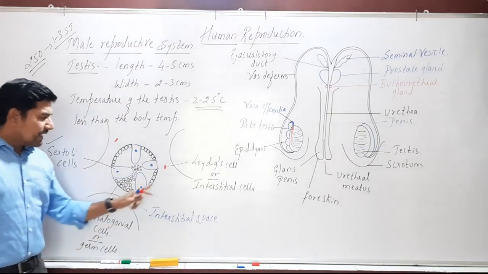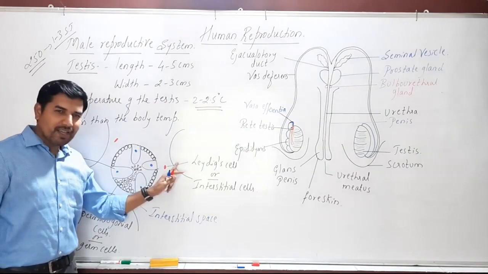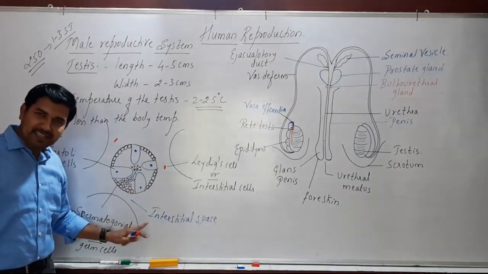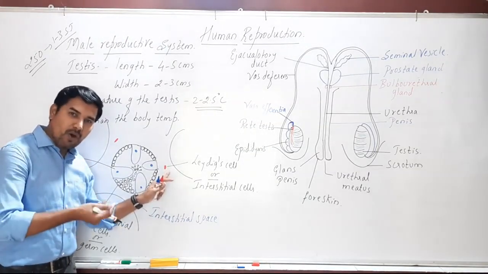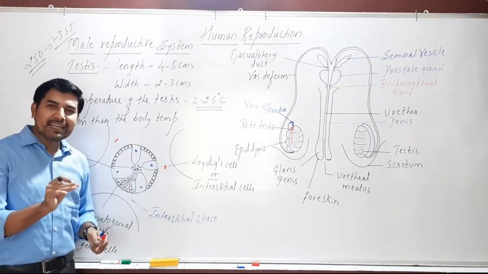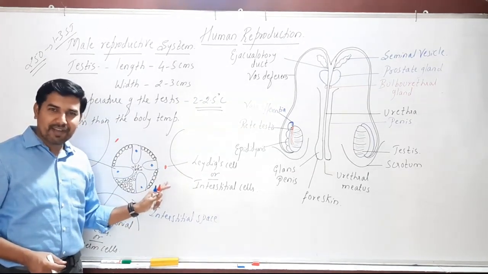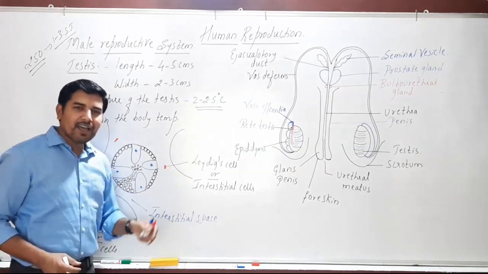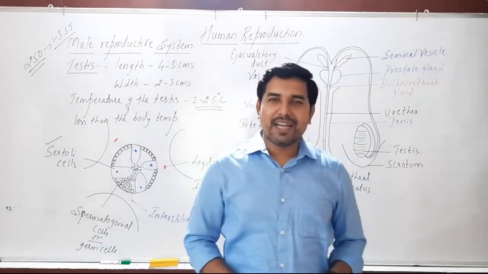Look at this. The cells which are present in between two seminiferous tubules, in a space called the interstitium, are called interstitial cells, or Leydig cells. Leydig is the name of a scientist who first identified these cells, that's why it is called a Leydig cell. Now, what is the function of the Leydig cell?